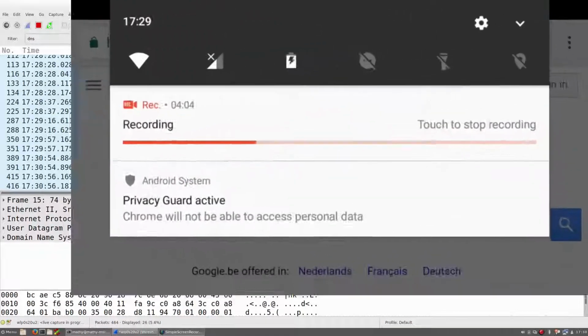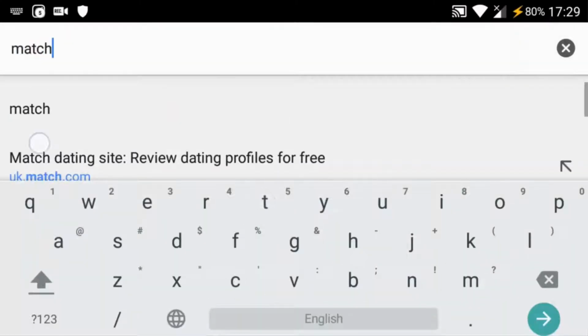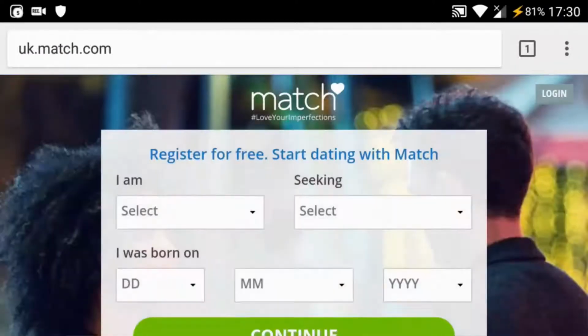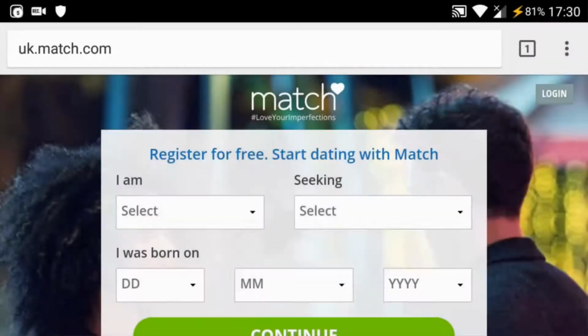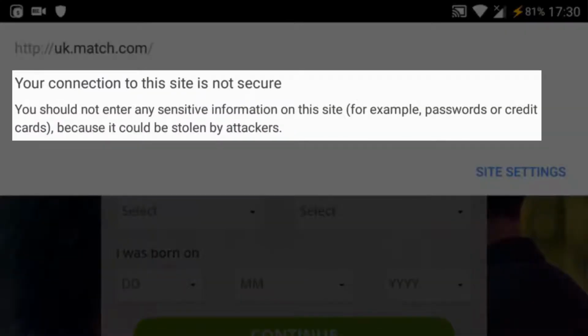Let's now visit a website on the Android device of the victim. In particular, we will again visit Match.com. As you can now see, there is no longer a green HTTPS lock in the address bar of the browser. This means the website is no longer using HTTPS as an additional layer of protection. Note that we were able to bypass HTTPS using the SSL strip tool.